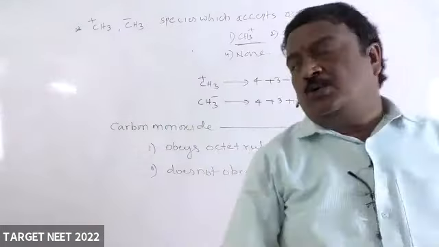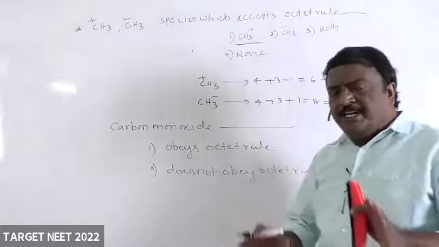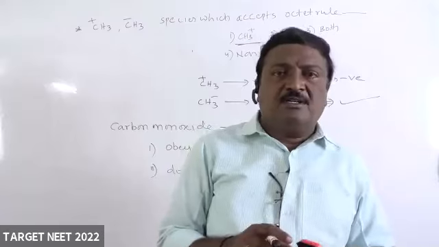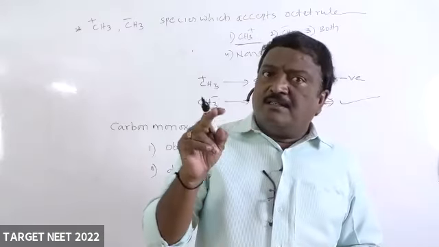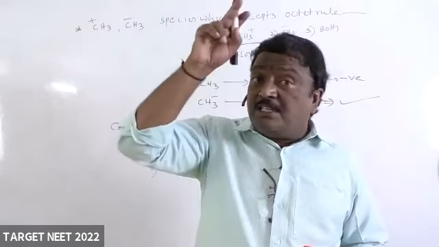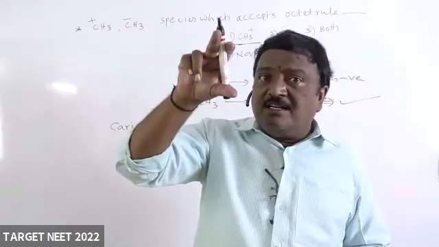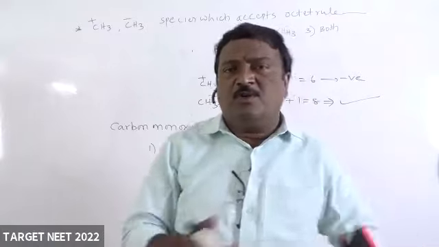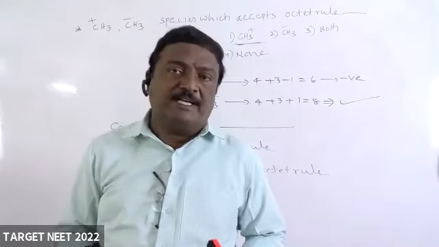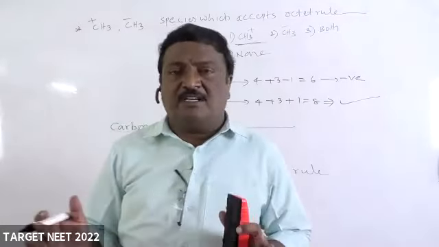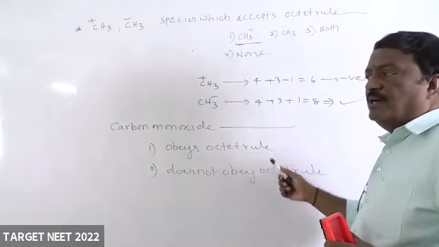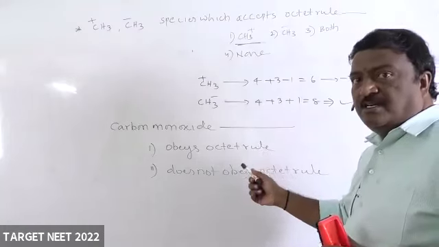Only two options I gave here. Immediately don't tell. You take time, 1-2 minutes, you think over that. And one more thing, you think about that Lewis dot structure. By that only you will be able to find the answer for this, right? Carbon monoxide, whether it obeys octet rule or not.